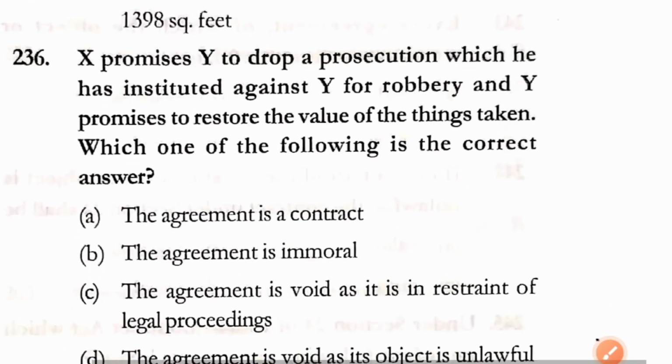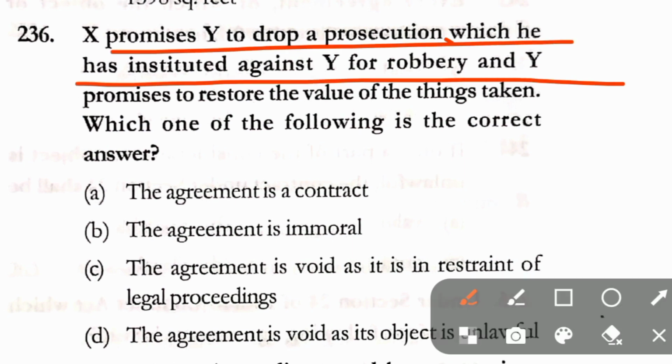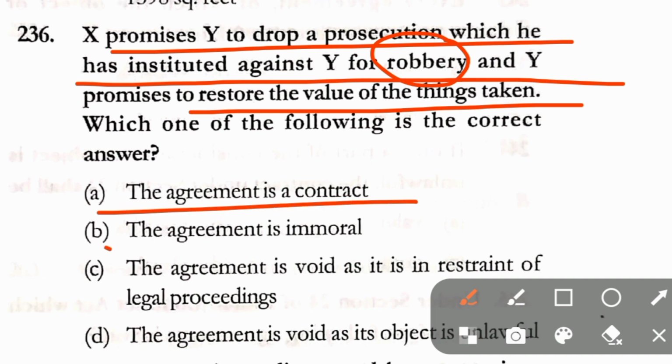Question number 236. X promises Y to drop a prosecution which he has instituted against Y for robbery, and Y promises to restore the value of things taken. Which one of the following is the correct answer? Option A, the agreement is a contract. Option B, the agreement is immoral. Option C, the agreement is void.